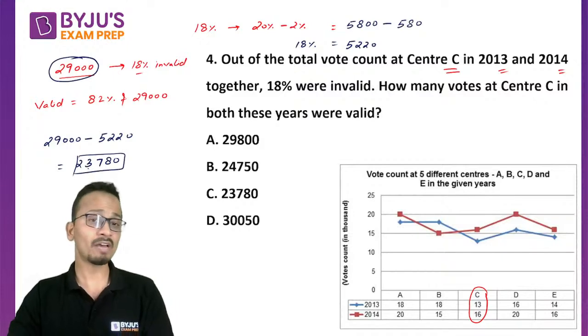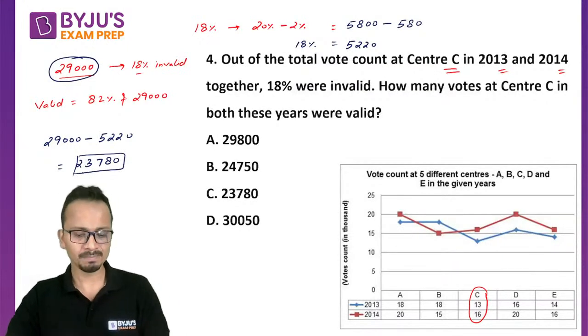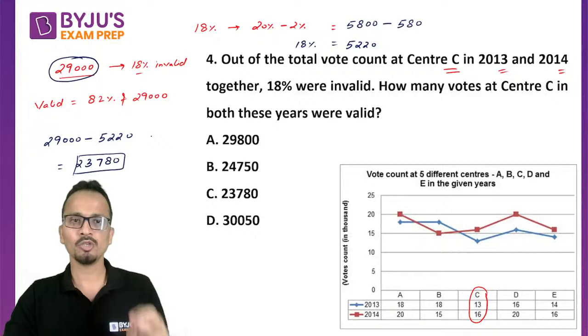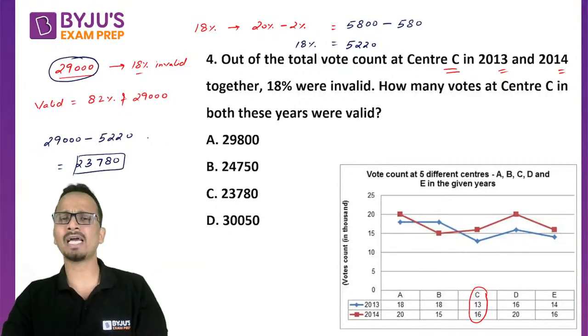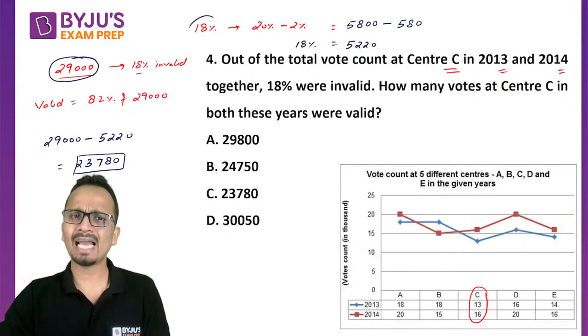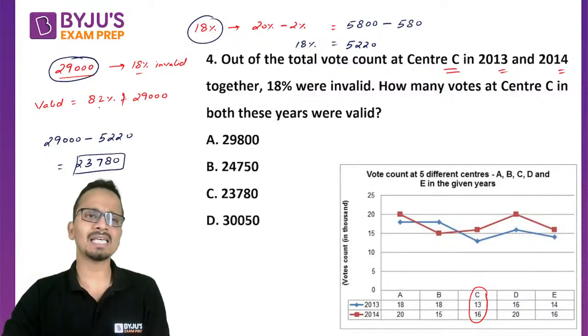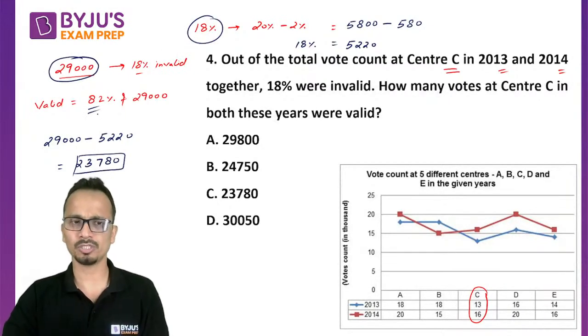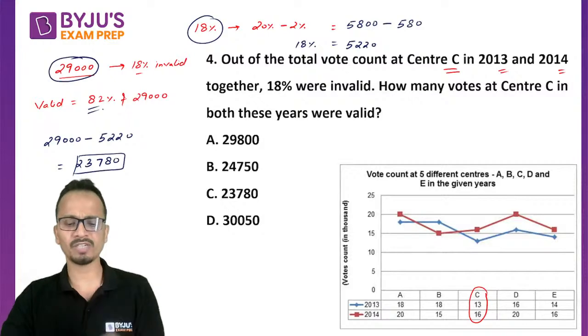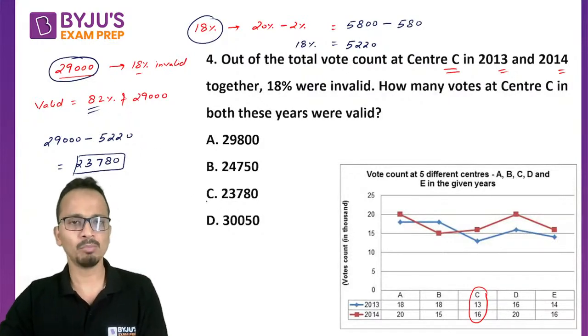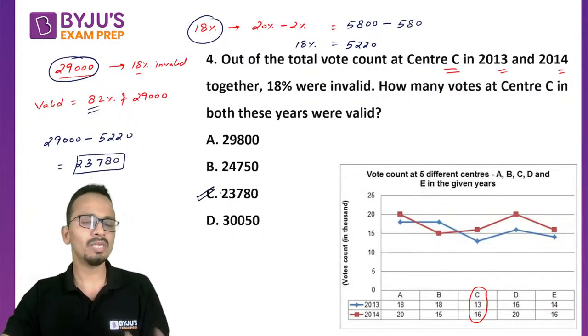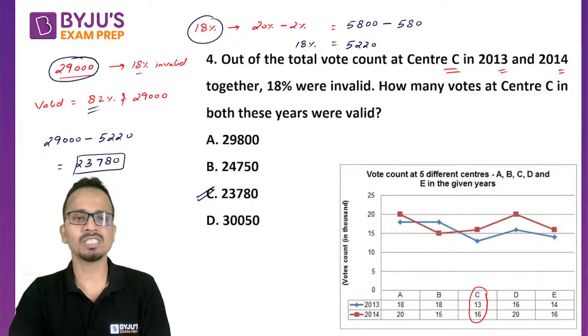Now you could have calculated 82% directly, but it's totally up to you. You can calculate 18% and then subtract. I feel that calculating 18% will be easier as compared to calculating 82%. Whichever direction you want to go in, in both cases the final answer will be the same, and that is 23,780, like in this question.